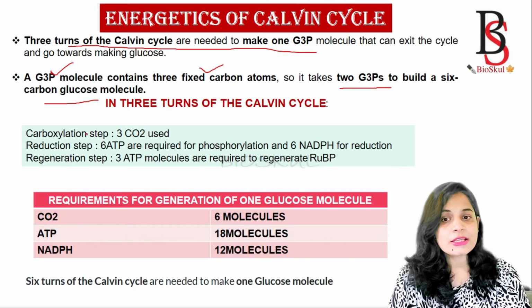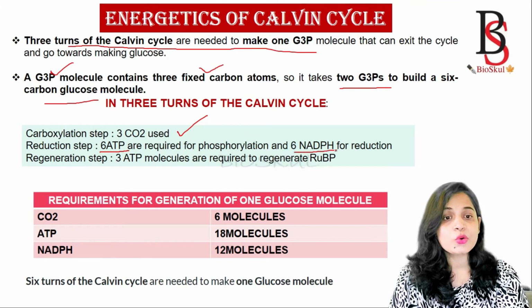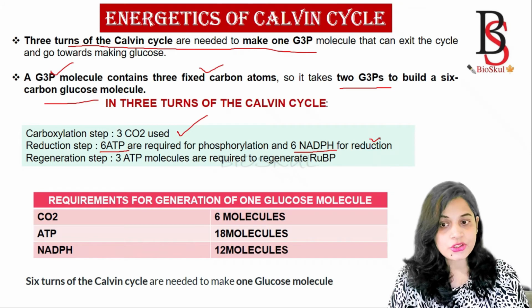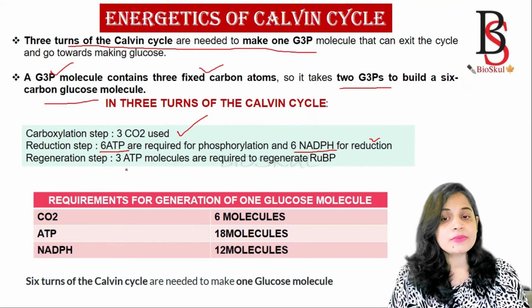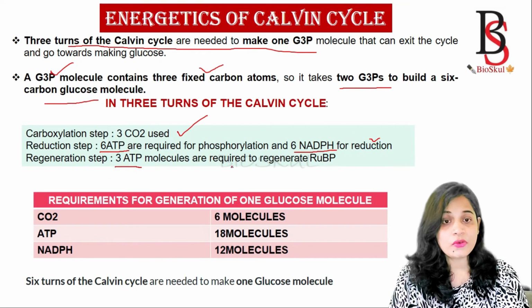In the carboxylation step, the first step, 3 carbon dioxides are used. Then in the reduction step, it utilizes 6 ATP for phosphorylation and 6 NADPH are used for the process of reduction. In the regeneration step, 3 ATP molecules are required to regenerate the RuBP.